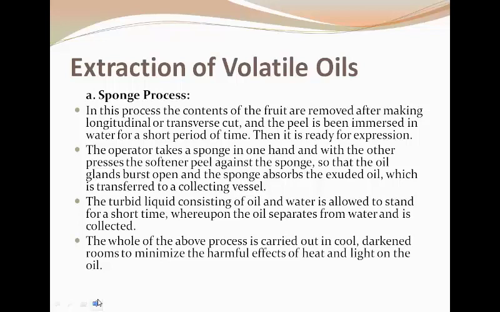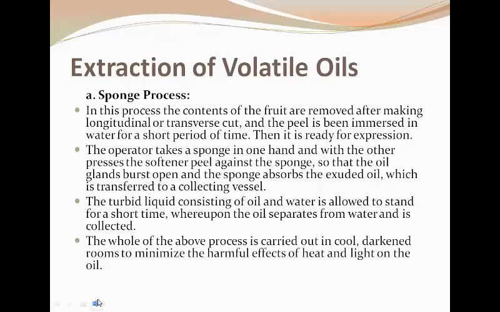The operator uses the sponge in one hand, and with the other hand he applies pressure. So the oil glands burst by applying the pressure, and the sponge absorbs that oil with water, which is then squeezed from the sponge and collected in the collecting vessel.